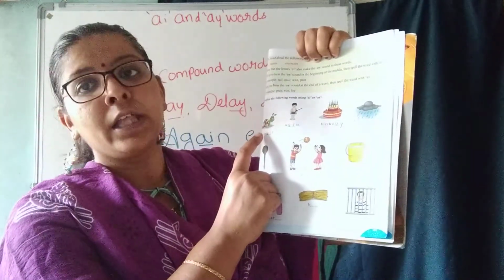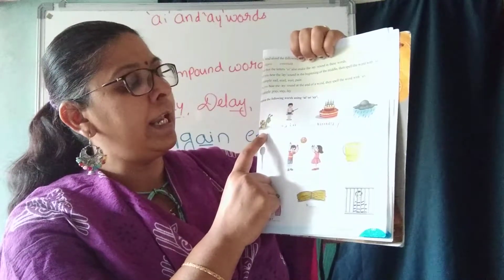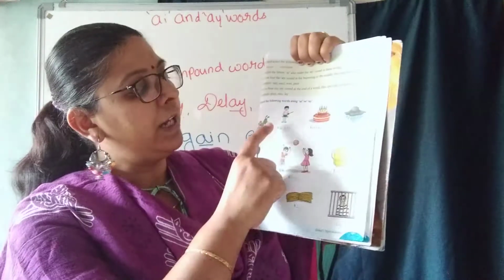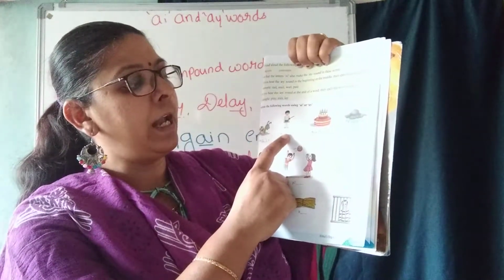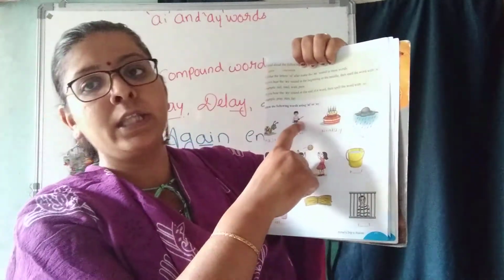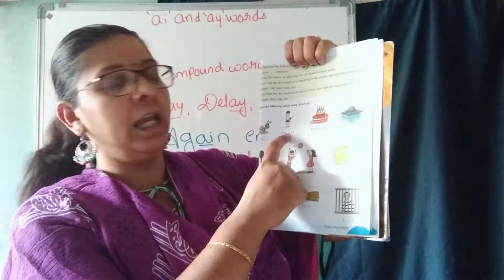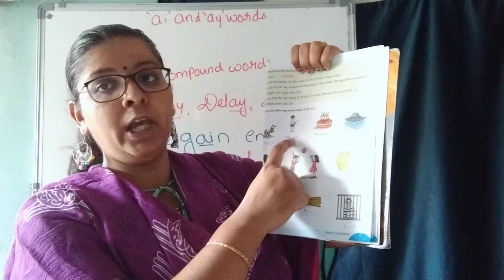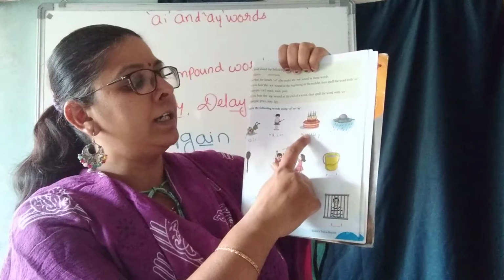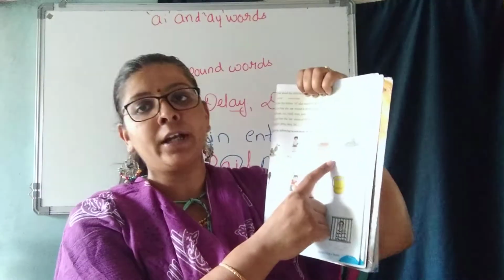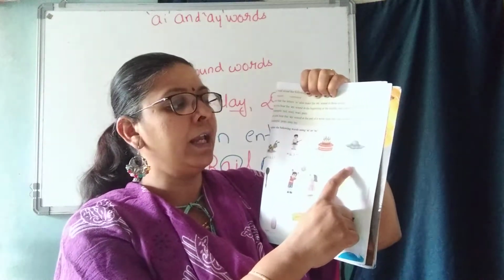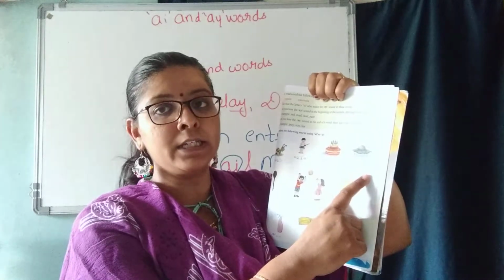The first one is snail. Snail. Here we have the AI letters. Next one, waist. Waist, our body part, they are showing the arrows also. This is waist. Again we have AI here. Understood? In the middle or the starting we have AI. The next one, birthday. AY comes at the end, that is birthday, AY letters. Rain, rain. Again AI letters in the middle.